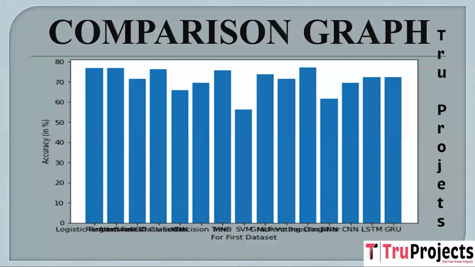This is the comparison graph. In this graph, on the x-axis I have algorithm names and on the y-axis I have accuracy. And we can see the voting classifier is doing well when compared to other models in this particular project. We will be using this algorithm for classifications.